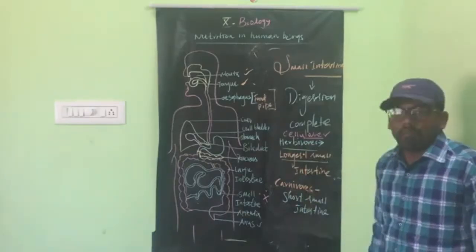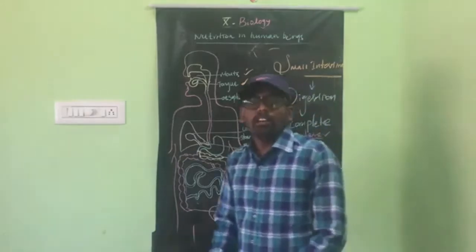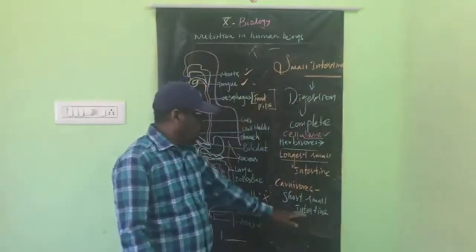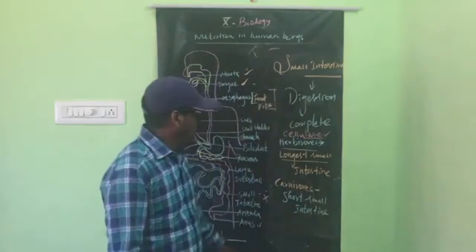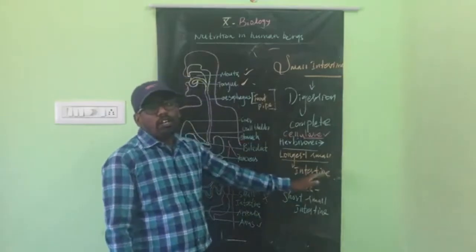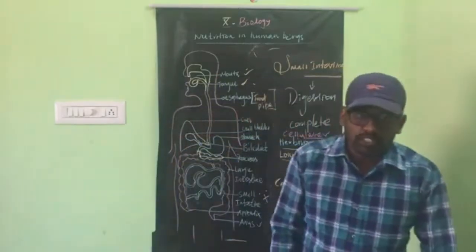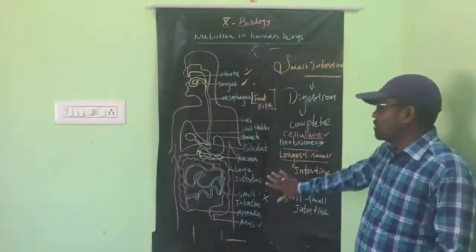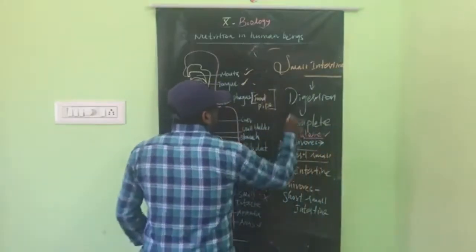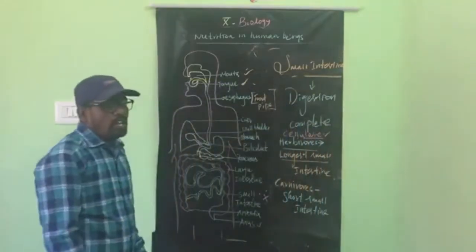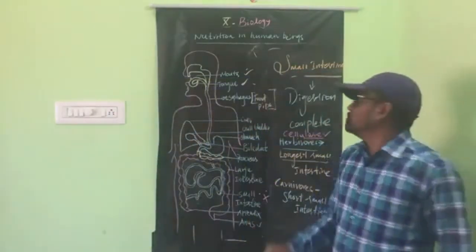But carnivores mostly eat fat. So for digesting fat, a very short small intestine is enough. That's why the herbivore has the longest small intestine and the carnivore has a very short small intestine. So important. Okay, so the small intestine is over. Also, the small intestine secretes some intestinal juices.